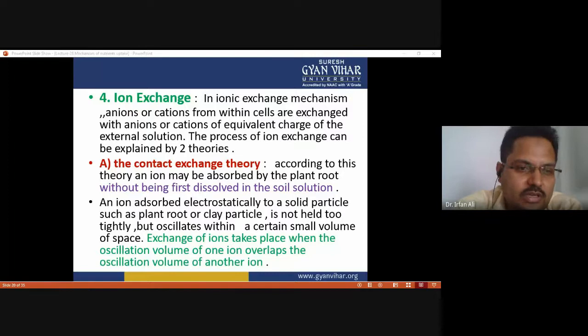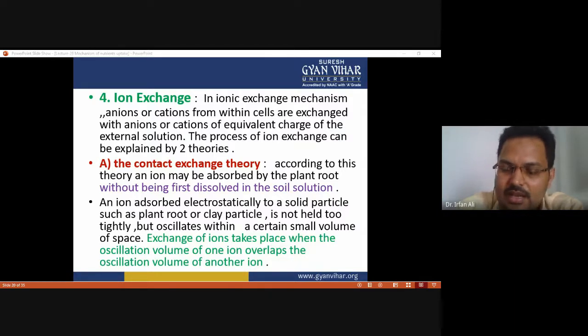According to this theory, an ion may be absorbed by the plant root without first being dissolved in the soil solution. There is no need to dissolve the ion into the solution, and an ion adsorbed electrostatically to a solid particle such as a plant root or clay particle is not held too tightly.